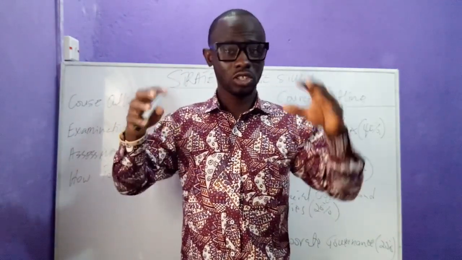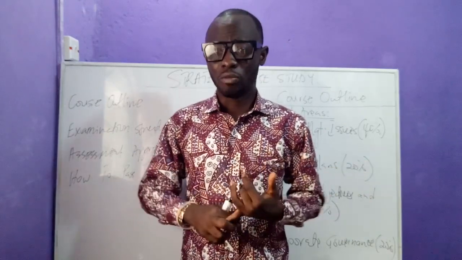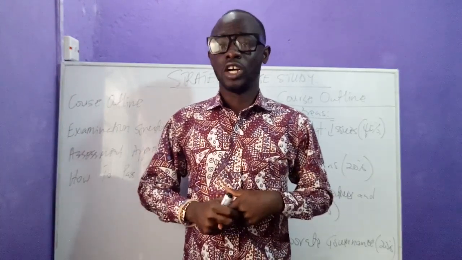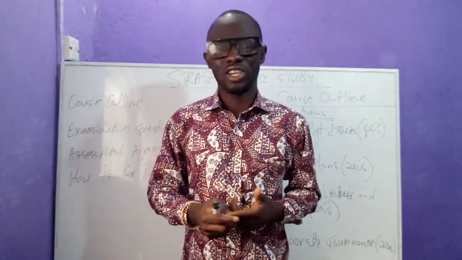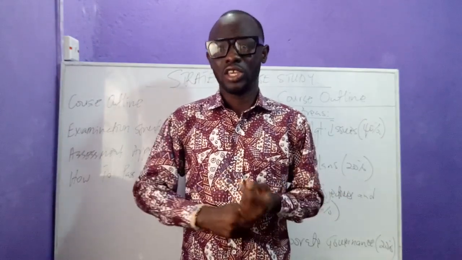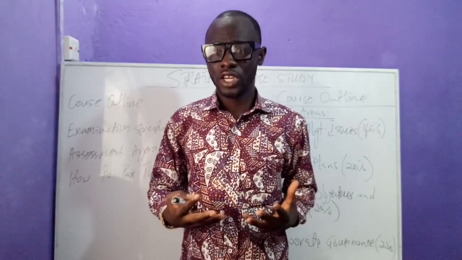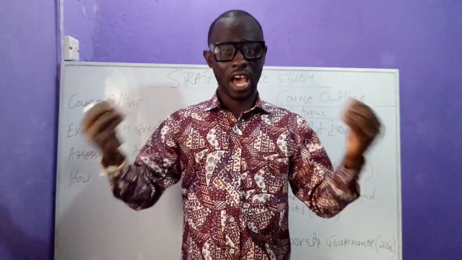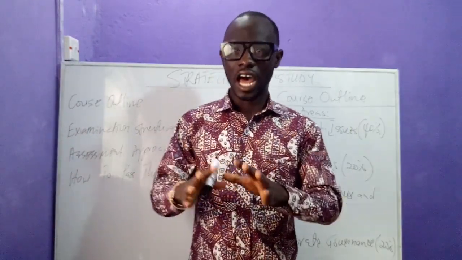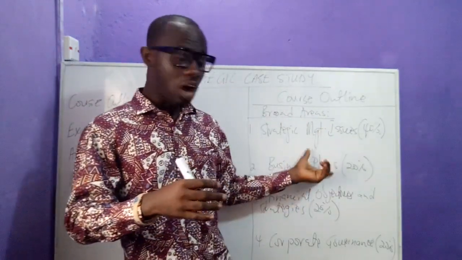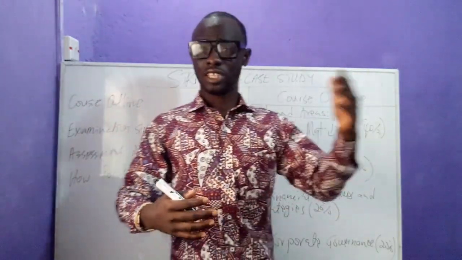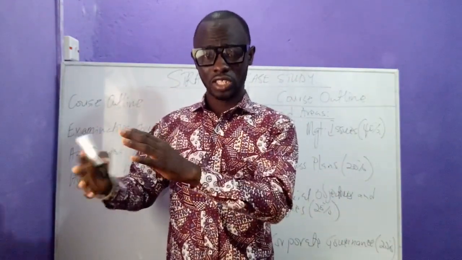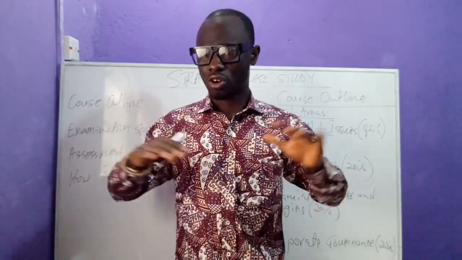So the examiner is going to be focusing on two key industries. It could be the banking industry, the telecommunication industry, the insurance industry, the agriculture industry, the technology industry, or a social media company, so it could be whatever industry. It means that to increase the chances of passing the examination, you must have a fair idea about all of these industries and how they use strategic management issues, how they structure their business plans, how they set financial objectives and strategies, and most importantly, how corporate governance principles, policies, and strategies are used across all these industries.